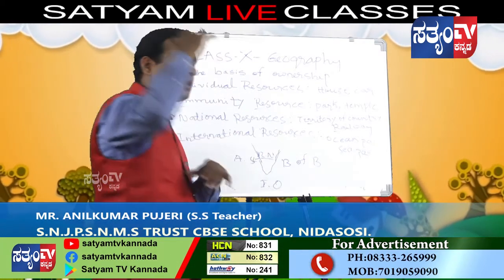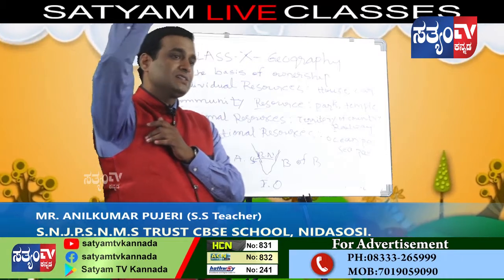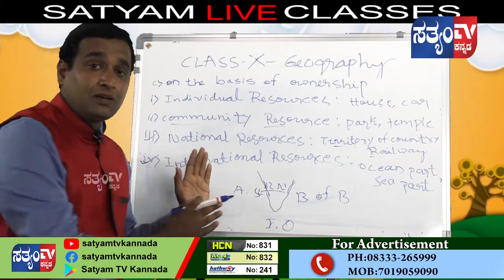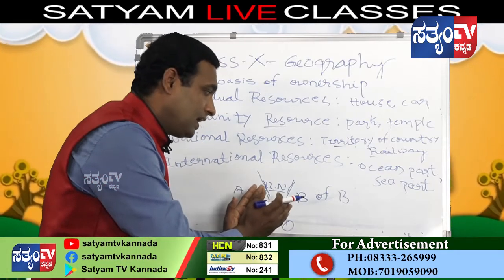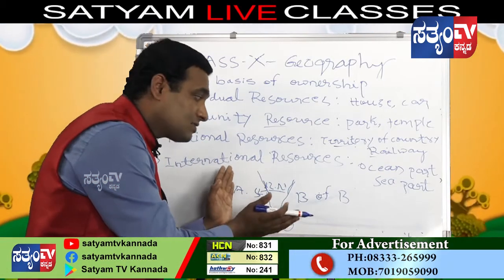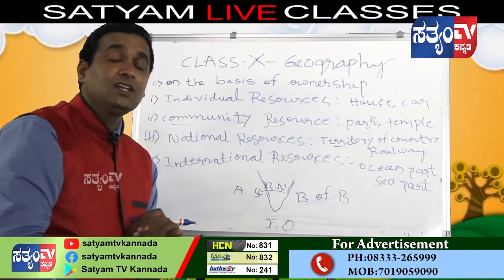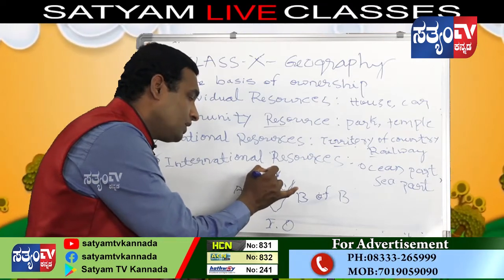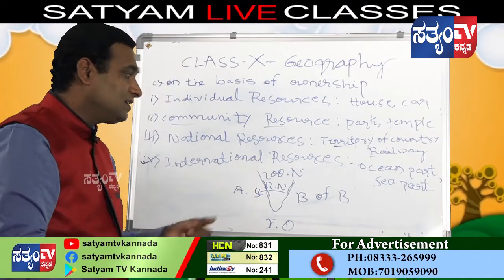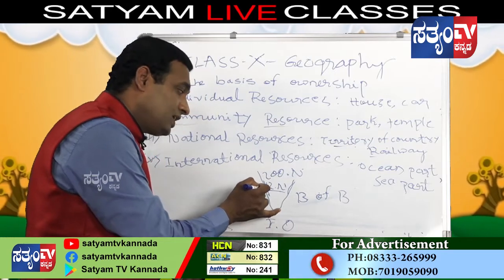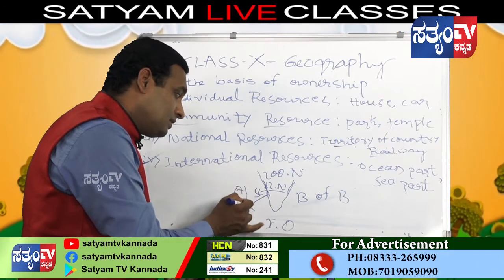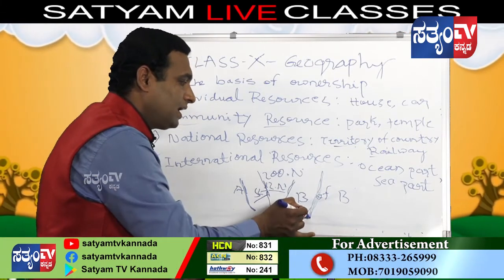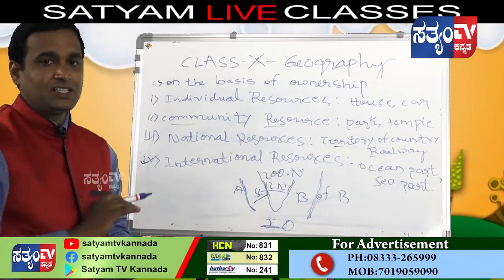The borders or northern part, such as Ladakh and Jammu and Kashmir, are also considered national resources. The southern part, the Bay of Bengal, Indian Ocean and Arabian Sea, also belong to the national resources. Also, 200 nautical miles, I mean 200 kilometers from the coastal lines, the part of the Arabian Sea, the Indian Ocean and the Bay of Bengal is known as an international resource.